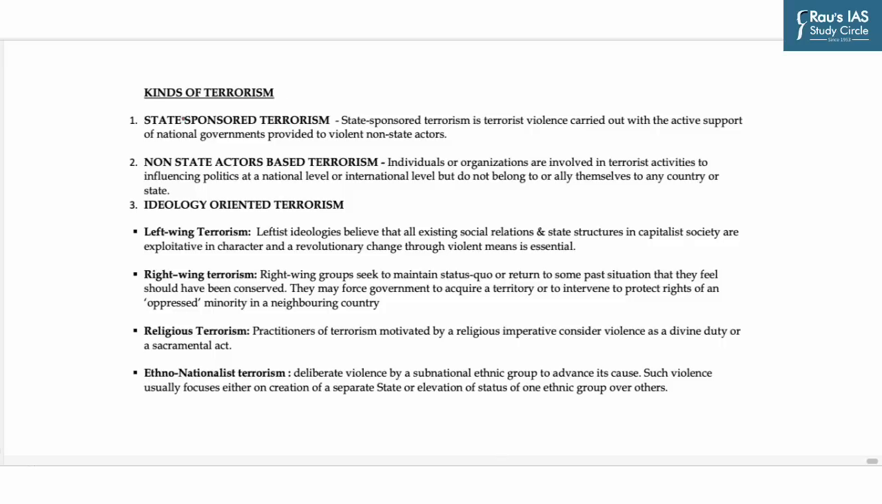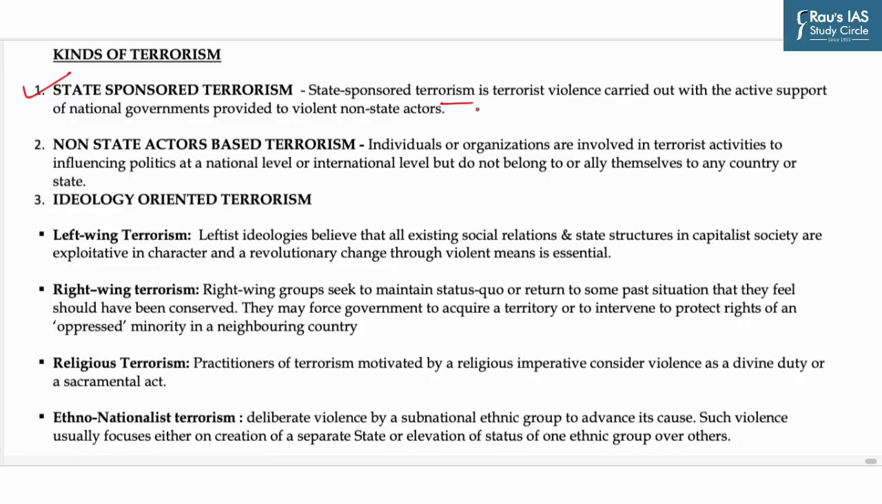Now, the first in this is state-sponsored terrorism. State-sponsored terrorism is terrorist violence carried out by active support of national governments provided to violent non-state actors. A state can sponsor terrorist groups in several ways, including but not limited to funding terrorist organizations, providing training, supplying weapons, providing other logistical and intelligence assistance, and hosting groups within their borders.